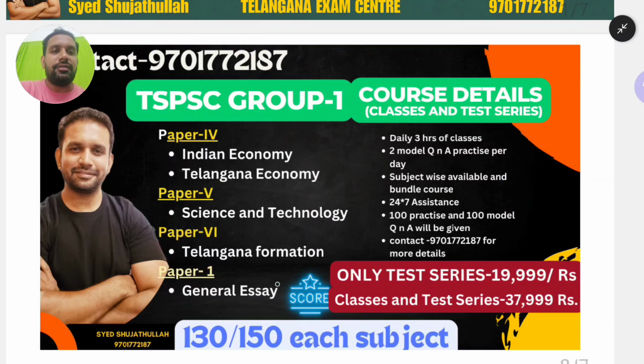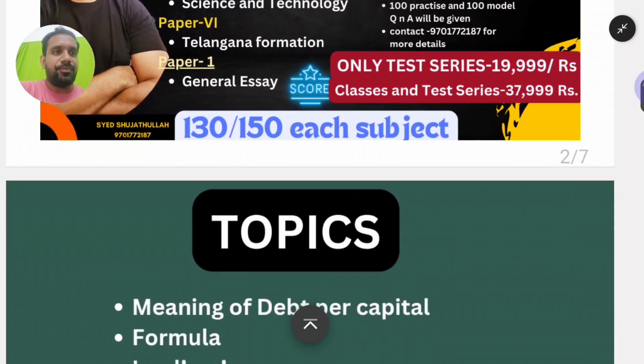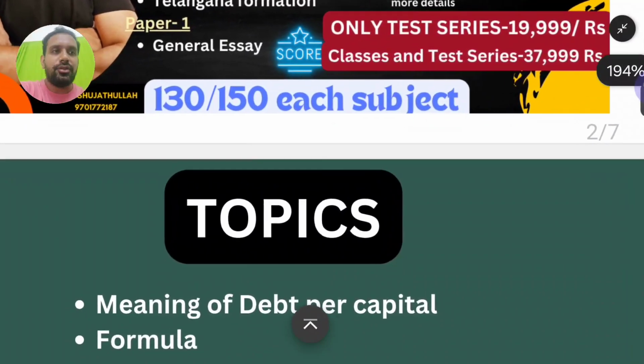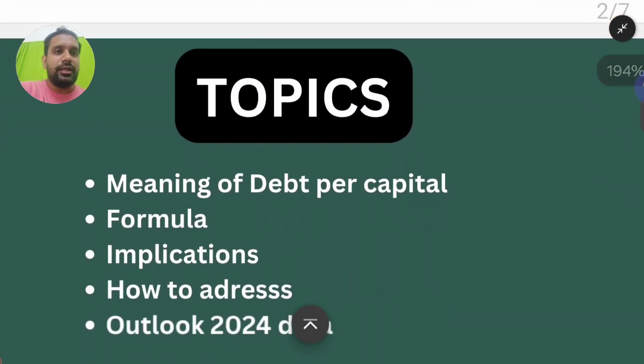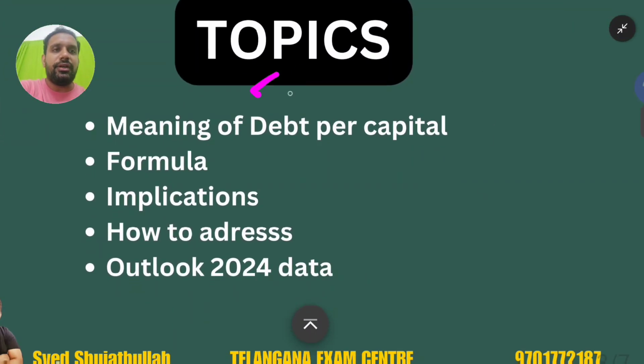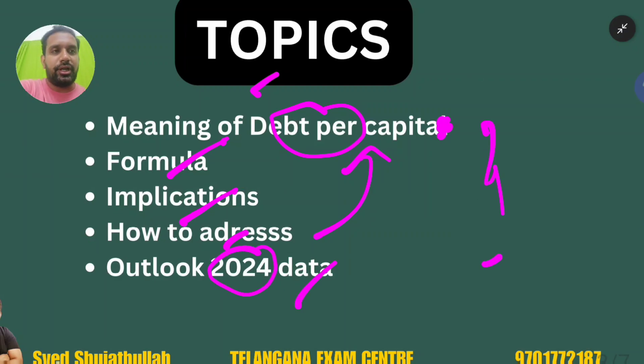Okay, let us start our model question and answer. Let us zoom in a little bit here. The topics of discussion we have are: meaning of debt per capita, formula, implications, how to address this issue, and Outlook 2024 data. These are the topics that we are going to cover now.